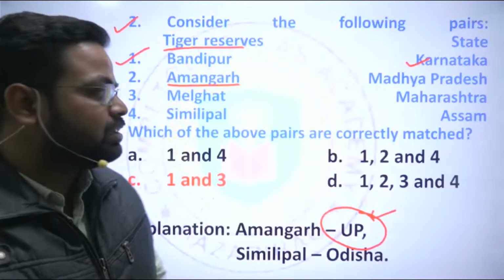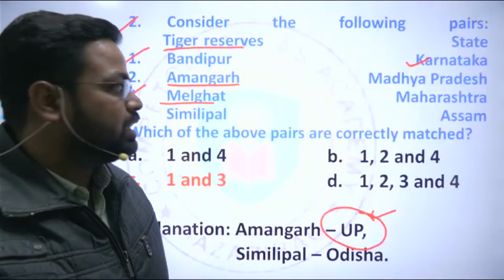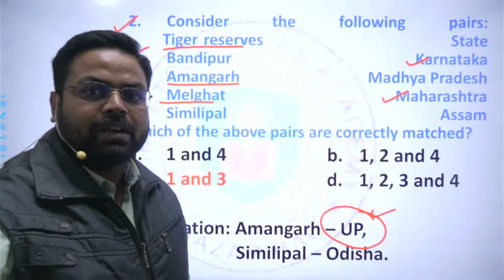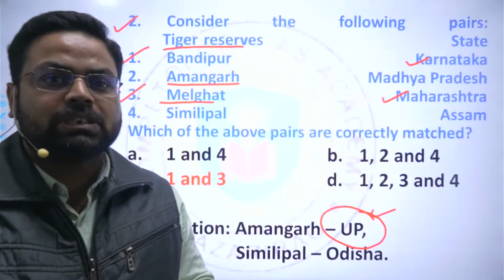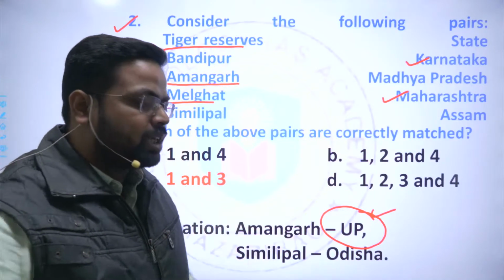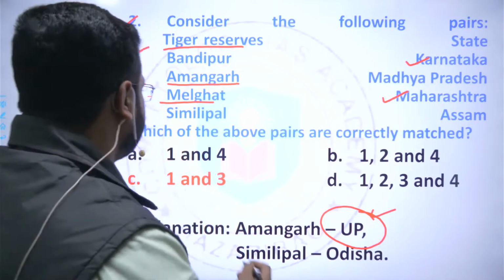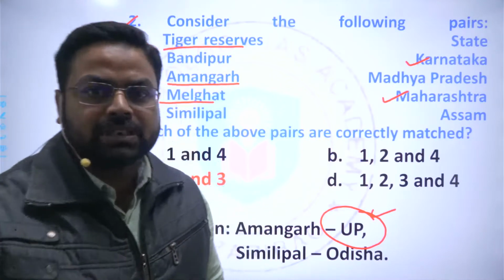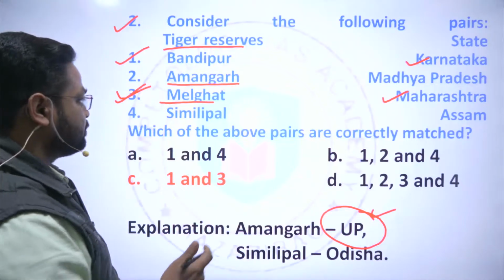Thereafter, Melghat was the third match, and here Melghat is in Maharashtra, and this is a correct match. And Melghat, Borghat, Palghat, these ghats are located on the western ghats in Maharashtra state, and these are very important locations as per the pass of the western ghats from the coastal region to the inland region also.